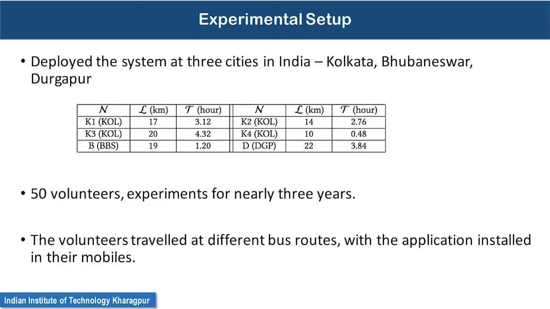Coming to how we have evaluated the system, we have deployed the system in 3 cities in India: Kolkata, Bhubaneswar and Durgapur. We recruited some 50 volunteers and gave them some incentives so that they install the app and carry it while they are moving. From there we have collected data, and we have got complete data for some 4 or 5 routes over nearly 3 years. We have used that data to do all these kinds of analysis.